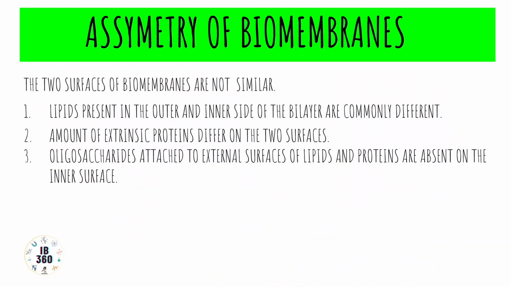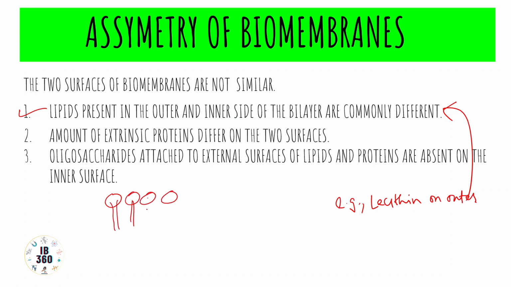now asymmetry of biomembranes. Lipids present in the outer and inner side of the bilayer are commonly different. So lecithin on the outer side and cephalin on the inner side of RBC membrane is a very famous example for this. Lecithin on outer surface. By outer surface, I mean, suppose this is a schematic diagram of a part of the cell membrane.